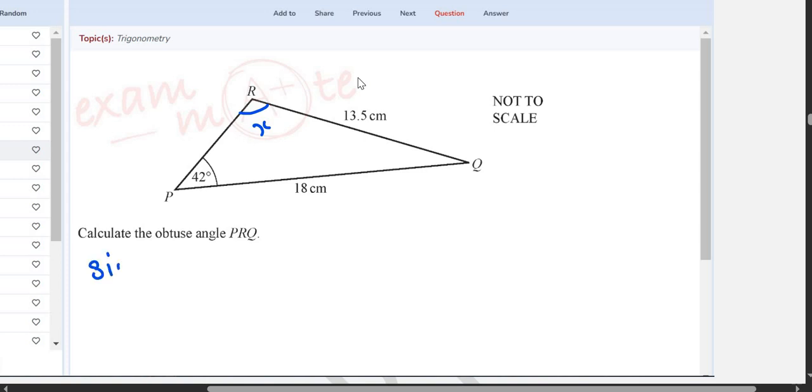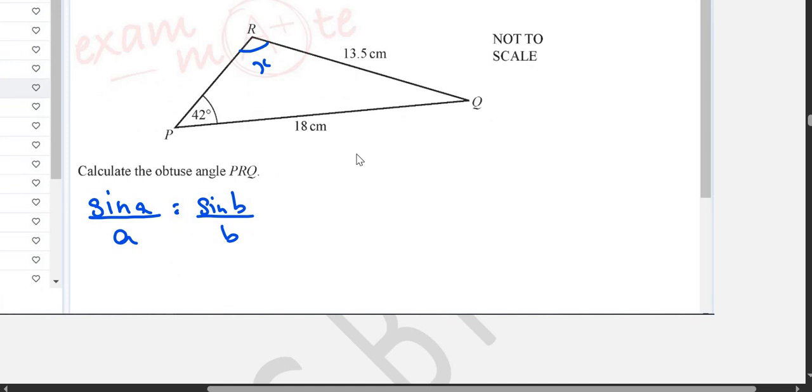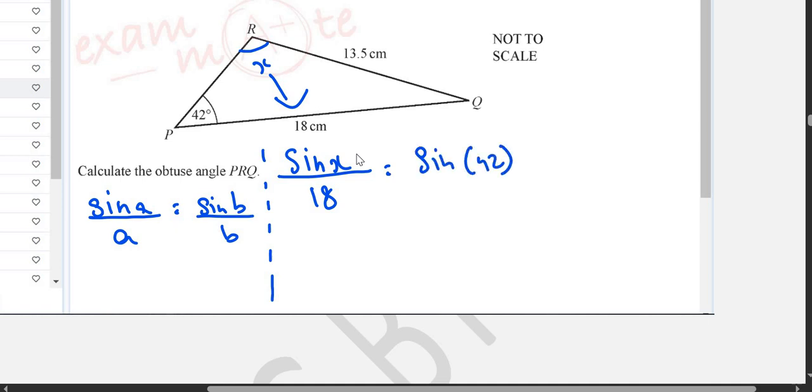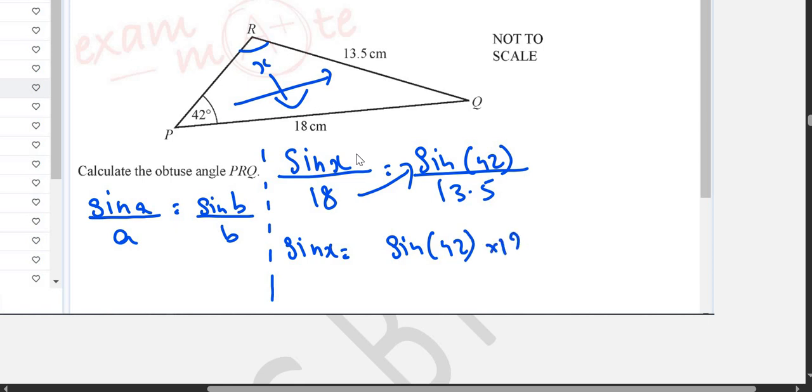Sine law is sine A upon a is equal to sine B upon b. Sine A is actually, you can write X. So let me do it over here. Sine X upon, write the length opposite to it, 18, is equal to sine 42 upon 13.5. So 18 will go up there. Sine X is equal to sine 42 multiplied by 18 upon 13.5.